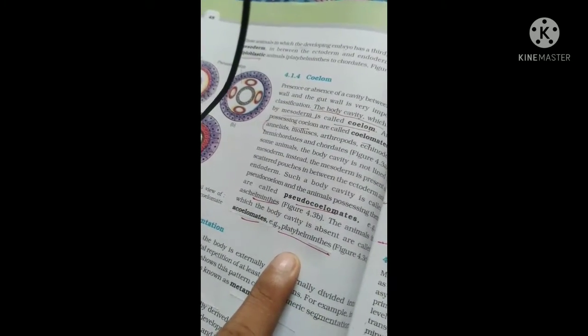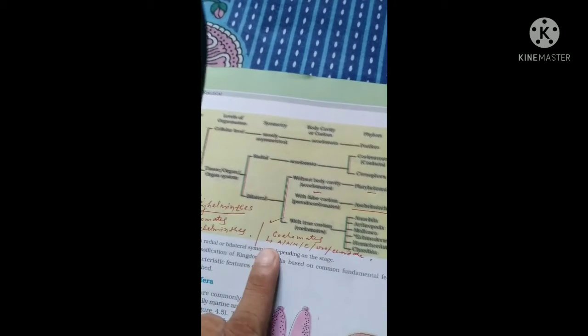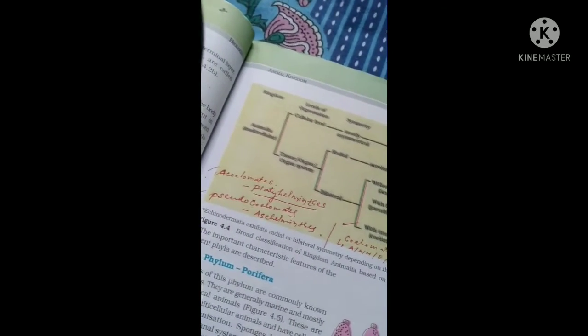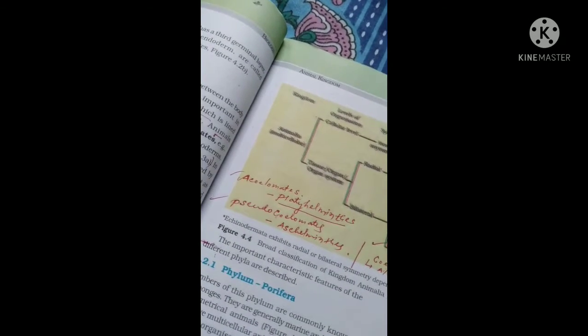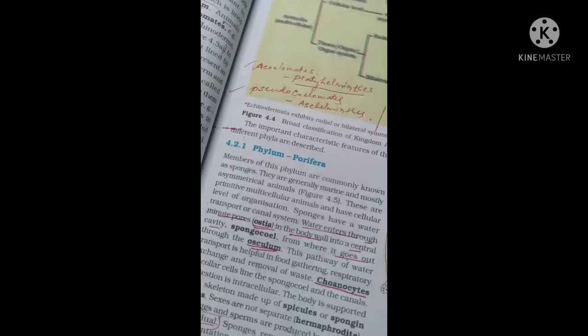The Platyhelminthes are basically included within acoelomates, we know. And we know basically the pseudocoelomates are the Aschelminthes. And the coelomates are basically all from Annelida to Chordata: Annelida, Arthropoda, Mollusca, Echinodermata, Hemichordata, and Chordata. They all are coelomates. So these three portions are very essential, that is the body symmetry, the germ layers that is diploblastic and triploblastic, and coelom, for NEET examinations.